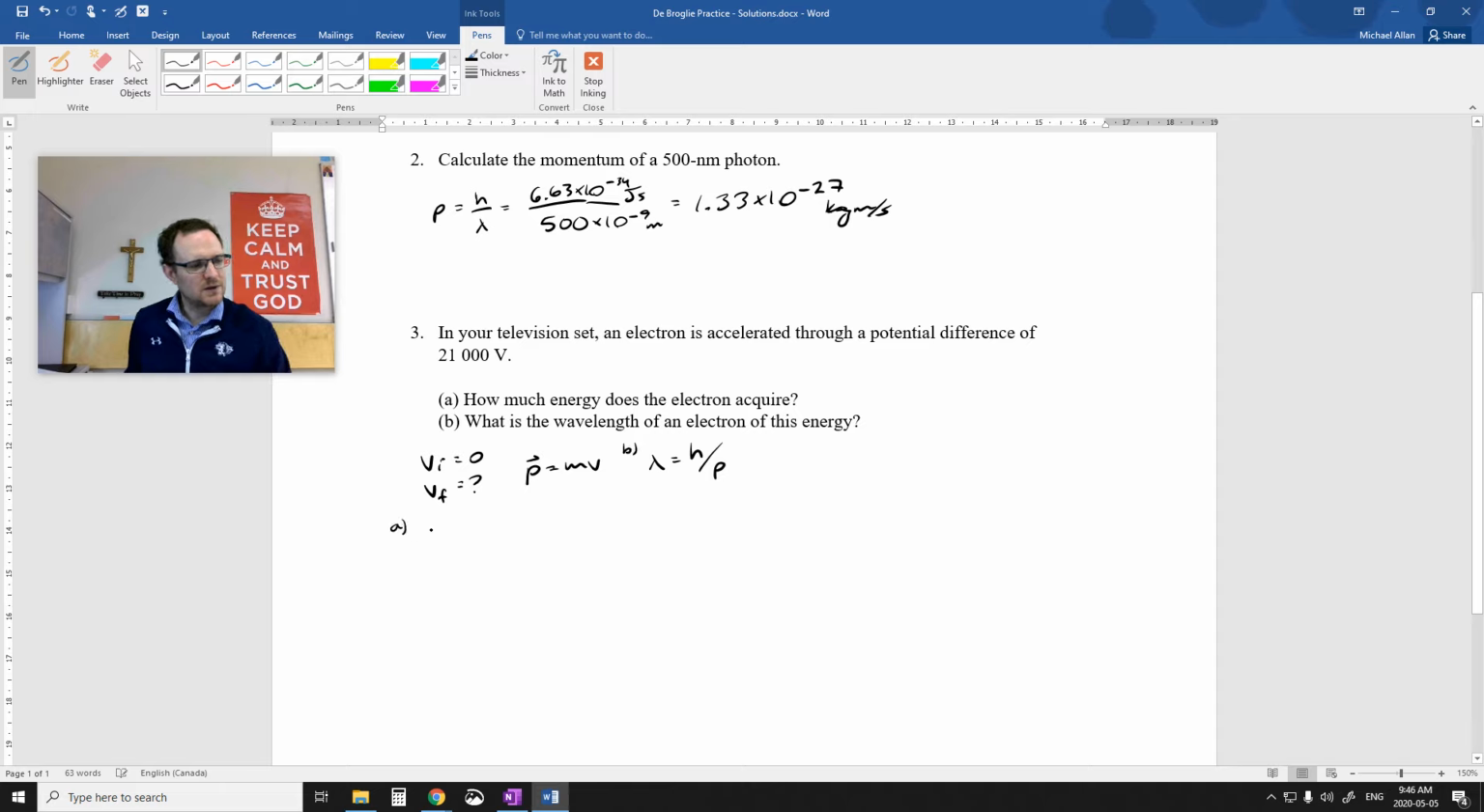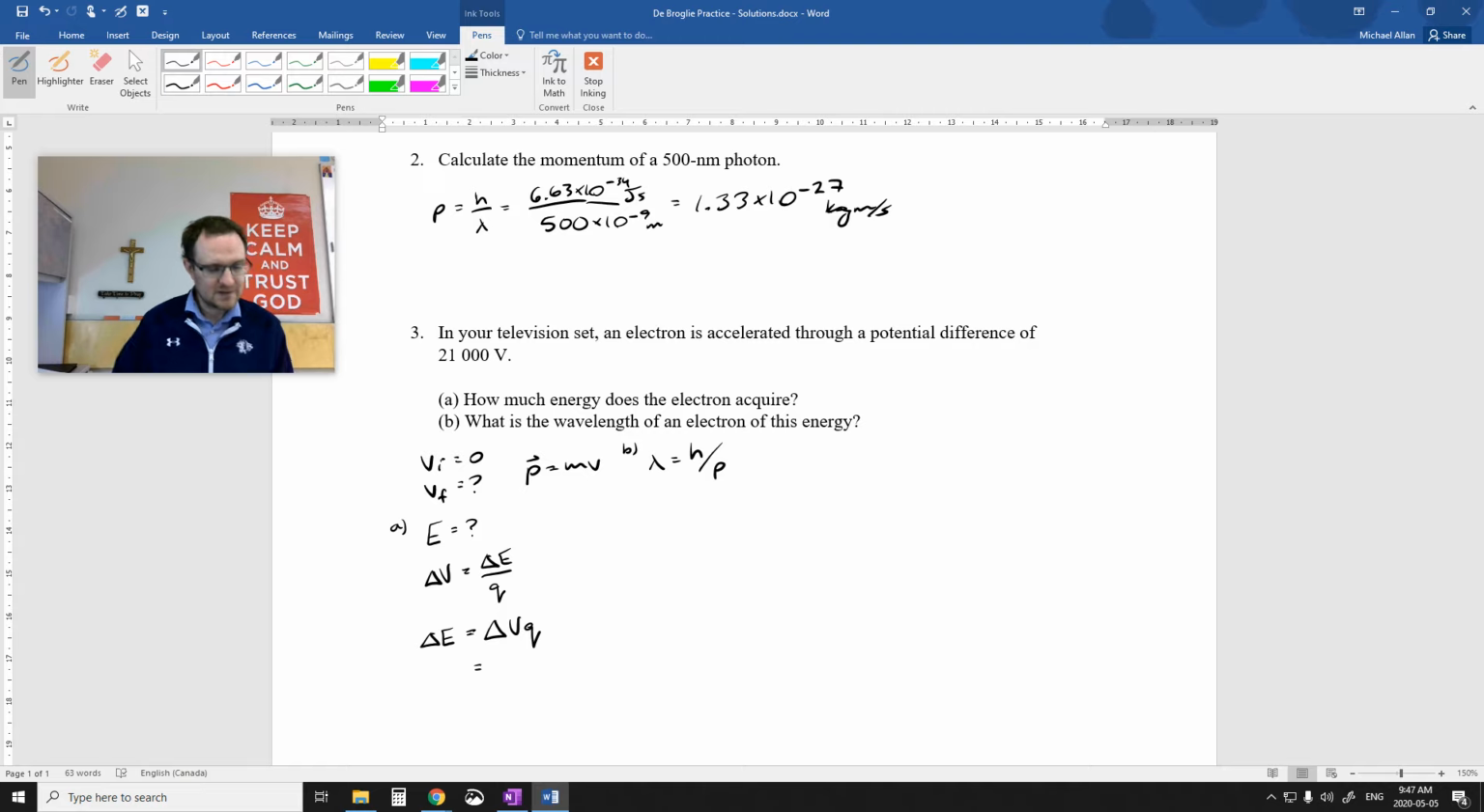So the first part, what I'm going to want to do is find the energy, in this case the kinetic energy. I could do that by going up to my formulas and saying the change in voltage is equal to the change of energy. Remember, this energy could be either potential or kinetic. Because we're talking about kinetic, I am losing potential and gaining kinetic. So my change in energy is going to be my voltage times my q. So 21,000 times the 1.6, because it's an electron.